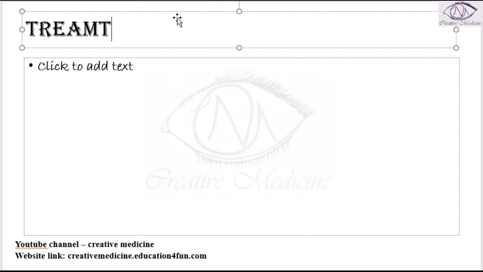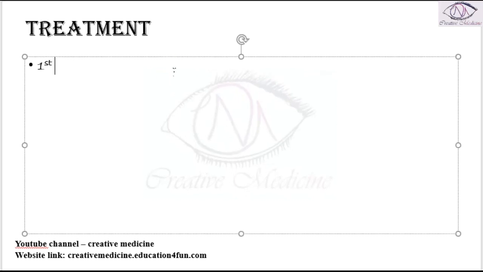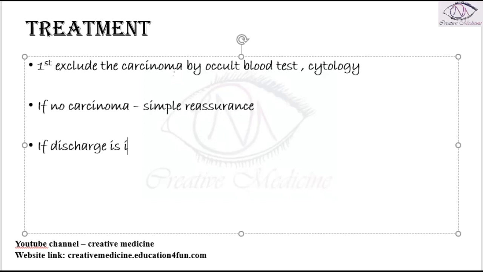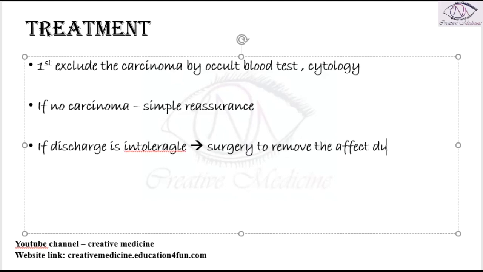Then treatment. The first thing is we should exclude carcinoma. Carcinoma is excluded mainly by the occult blood test and the cytology from the biopsied specimen. If there is no carcinoma, then simple assurance should be given to the patient. You should just reassure the patient. Then if the discharge is intolerable, surgery is done mainly to remove the affected duct, and this surgery is called microdochectomy.